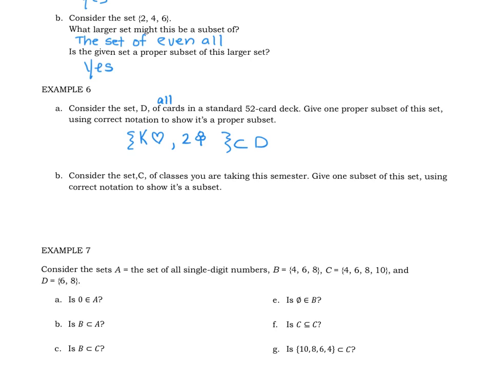Okay, so example 6b says, consider the set C of the classes you're taking this semester. Give one subset of this set using correct notation to show it's a subset. So remember, this notation is for a subset. Okay, so maybe, well, you know that at least you're taking Math 110, or else you would not be watching this video. I can't think of why you would be. So if C is the set of all the classes that you're taking, then Math 110 would definitely be one of those.